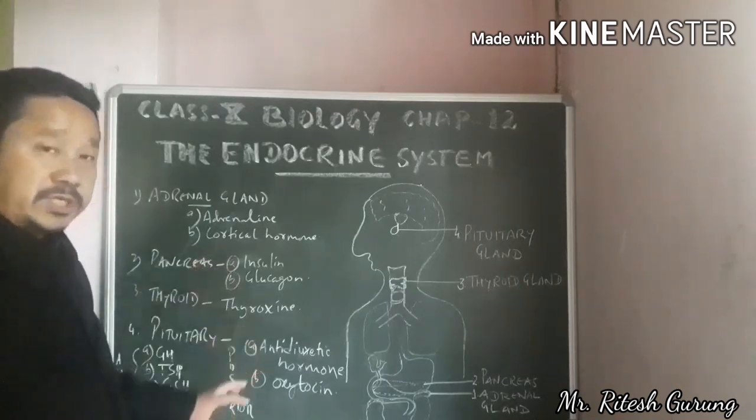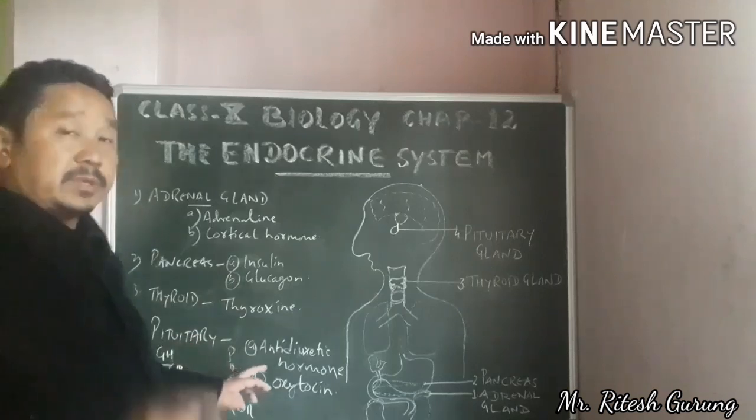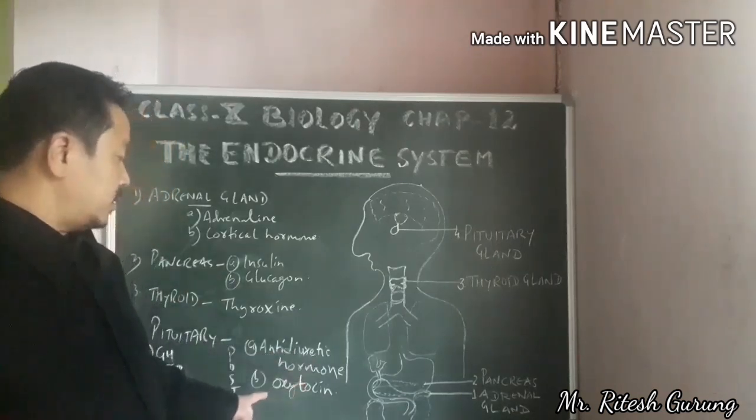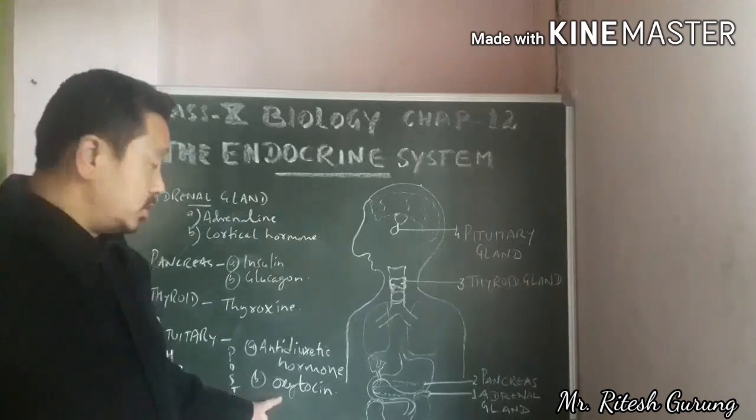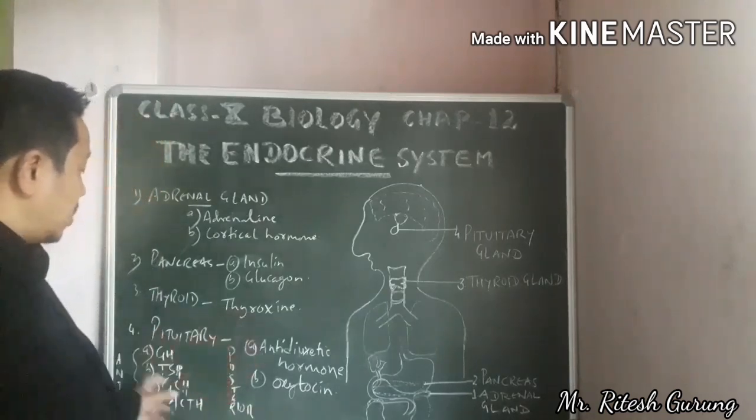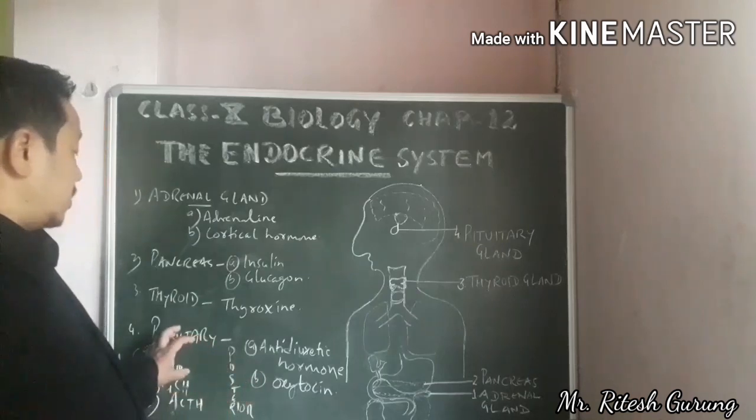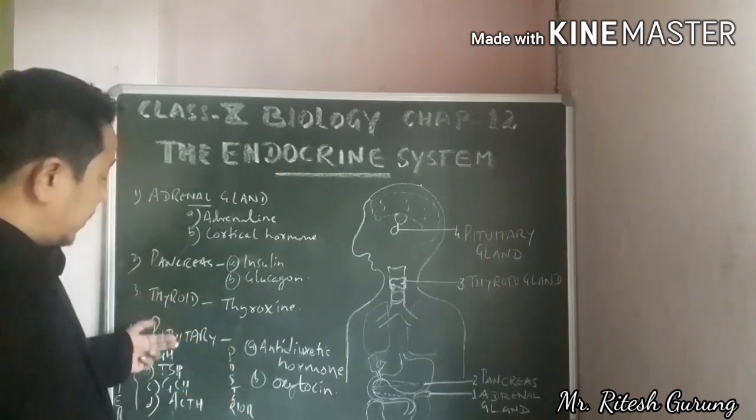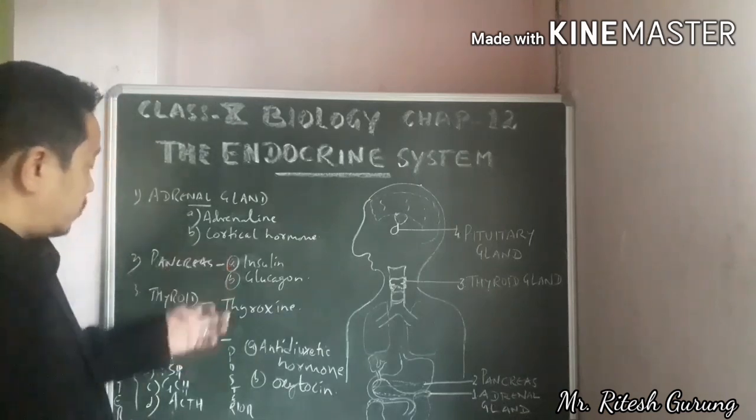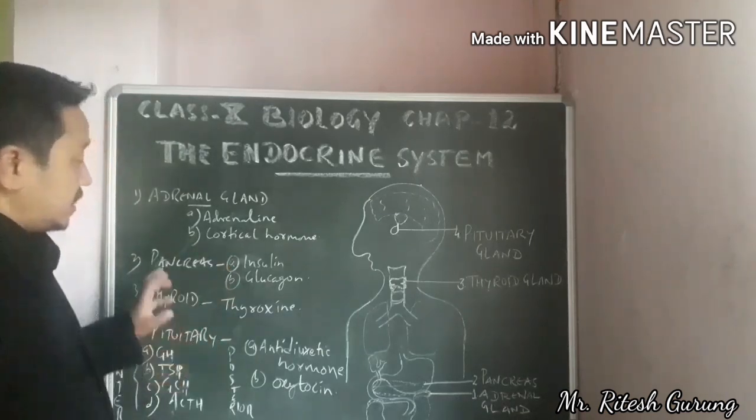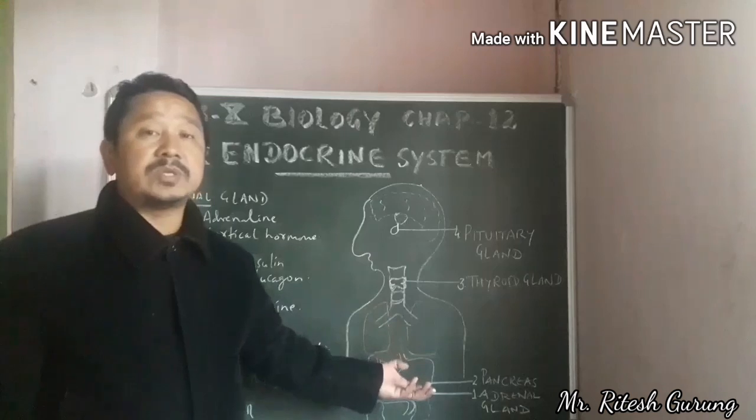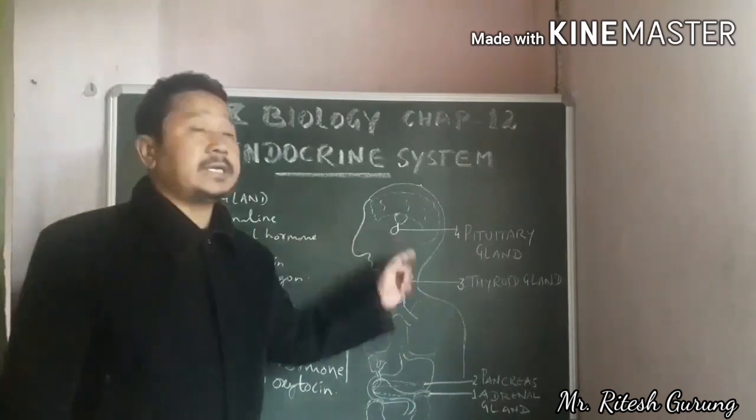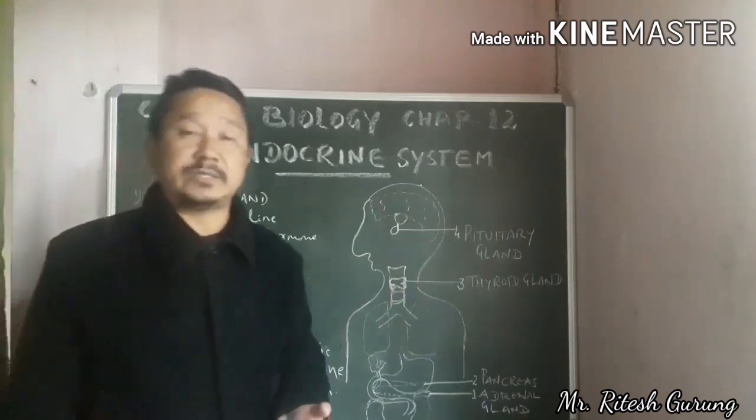Then from the posterior region of this pituitary gland, we have 2 different kinds of hormones. They are antidiuretic hormone, and the other one is oxytocin. So in total we have different hormones from the pituitary gland alone. Here you see the number of hormones being produced from the pituitary gland, stimulating other hormone secreting glands. So keeping these things in view, this pituitary gland is also called the master gland.